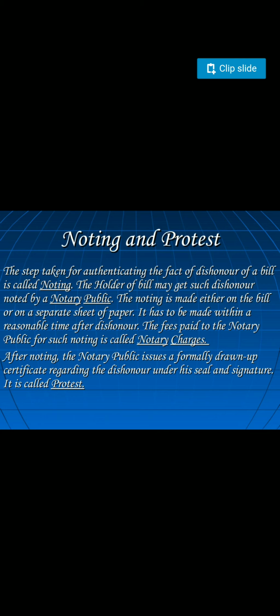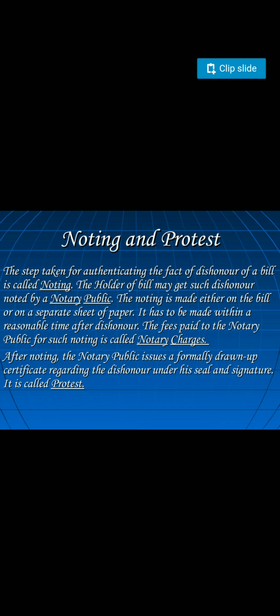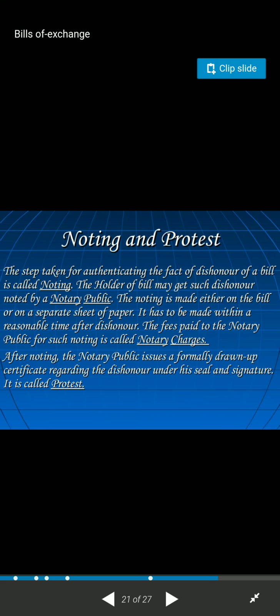The fees paid to the notary public for such noting are called noting charges. After noting, the notary public issues a formally drawn up certificate regarding the dishonor under his seal and signature. It is called protest. Protest is not in our syllabus. Noting charges are there, so if the bill is dishonored, then only for writing another bill they are going to charge these noting charges.